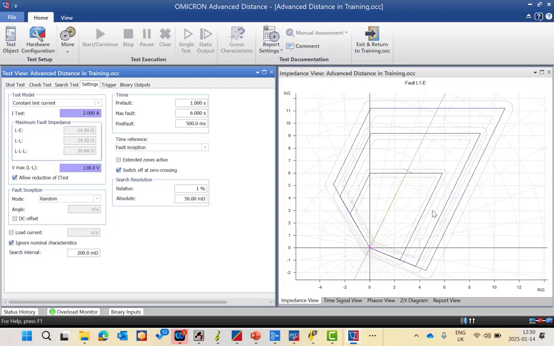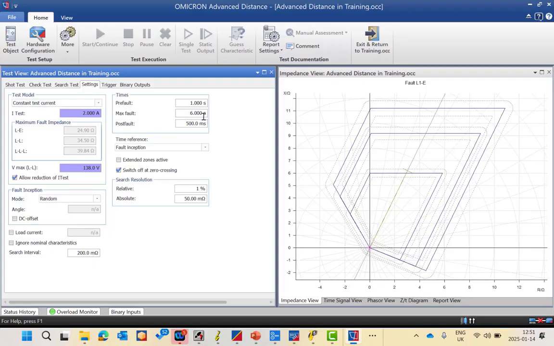Yes. So this is very beneficial in that case. We have also a search interval, which is the impedance between 2 adjacent points. So if we have multiple test points, the search interval defines the impedance interval between 2 adjacent test points. Okay. We have here also times: pre-fault, maximum fault, and post fault.